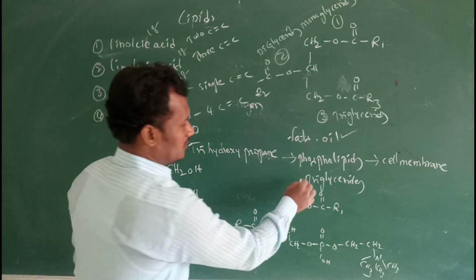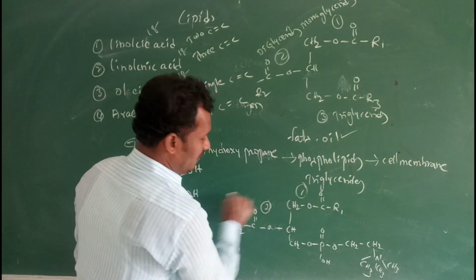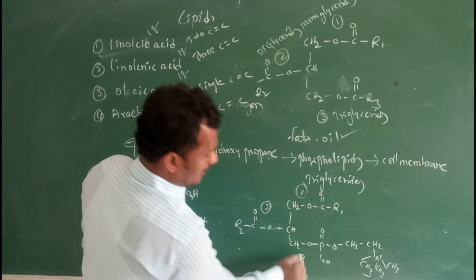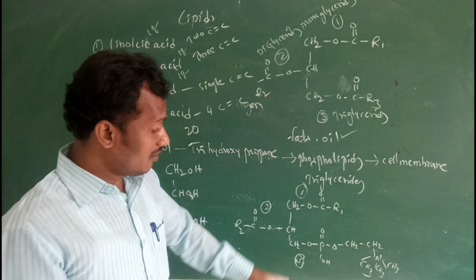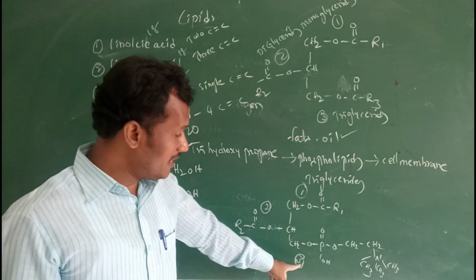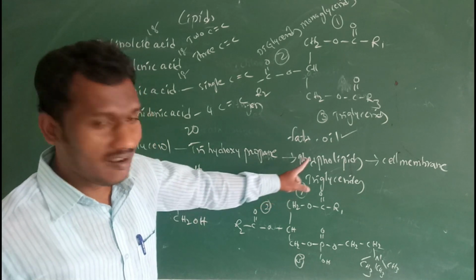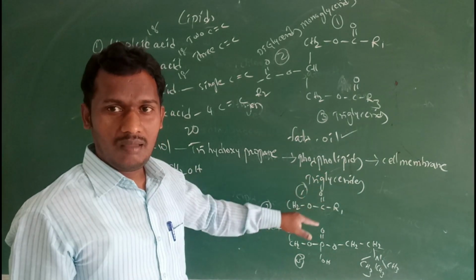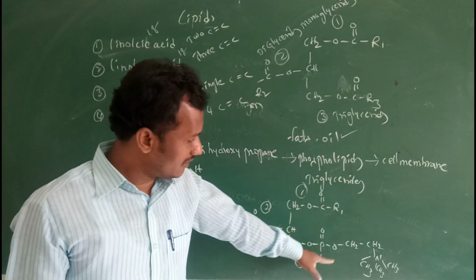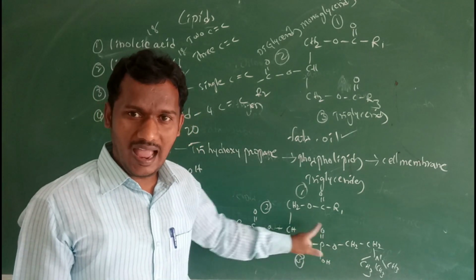That means the first fatty acid, then the second fatty acid, and here the third fatty acid. But the third fatty acid is replaced by phosphoric acid. So phospholipids are triglycerides, but the third fatty acid is replaced by phosphoric acid.